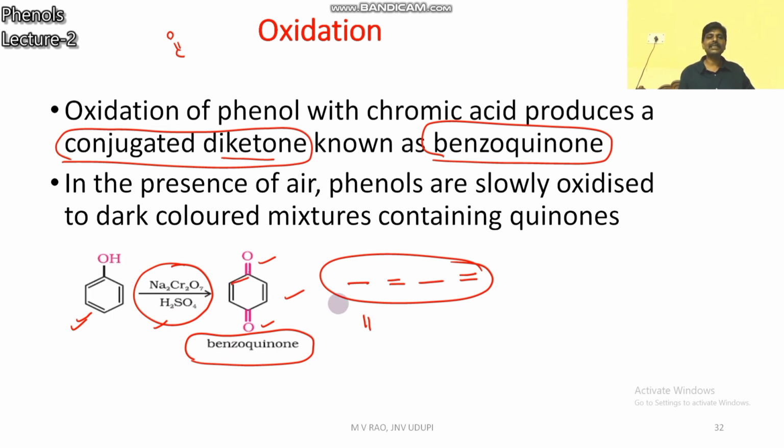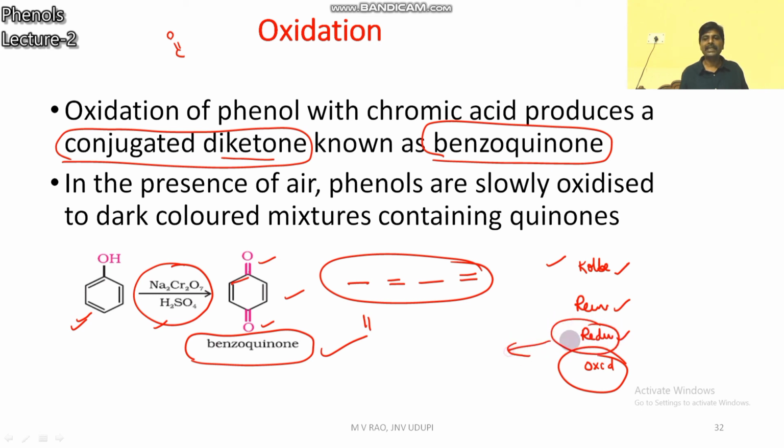Phenol on reduction gives benzene, as in the earlier reaction. So what are the special reactions of phenol? Kolbe's reaction is one, and the Reimer-Tiemann reaction is the second. Then reduction and oxidation. In oxidation the product is benzoquinone, in reduction benzene, in the Reimer-Tiemann reaction salicylaldehyde, and in Kolbe's reaction salicylic acid. These are the chemical properties of phenol.